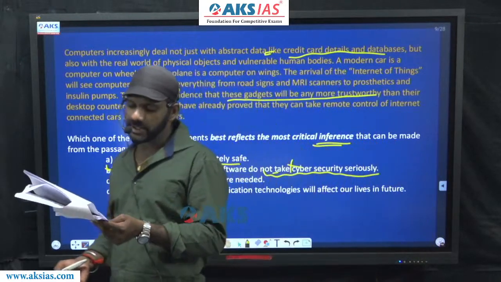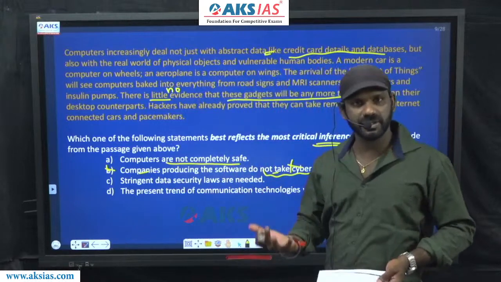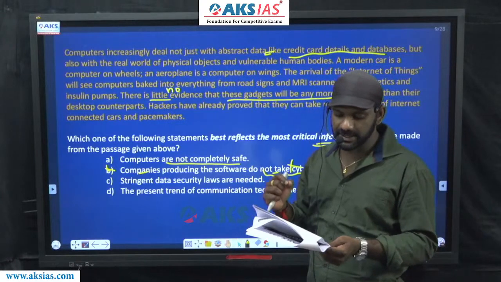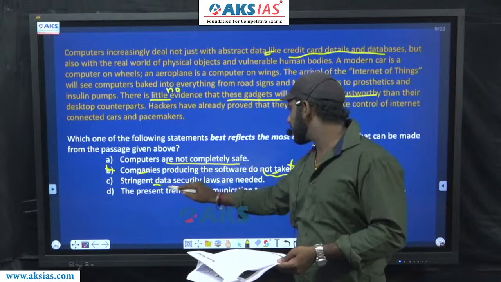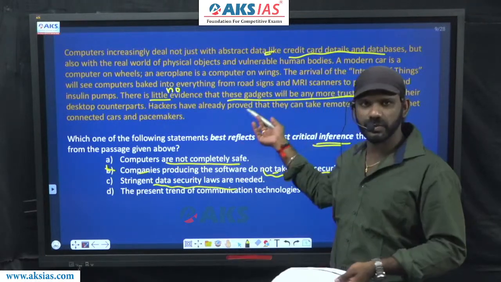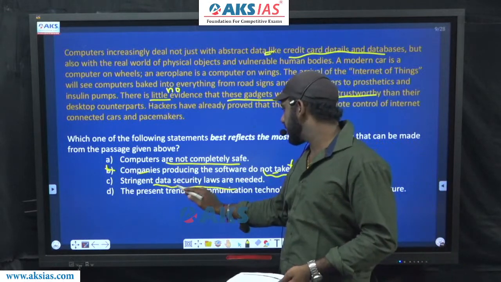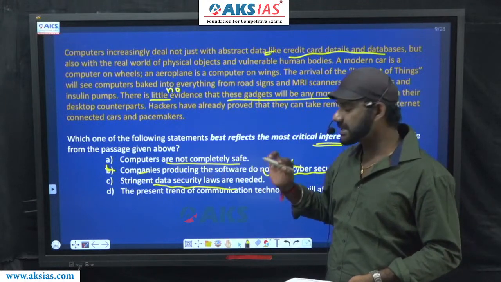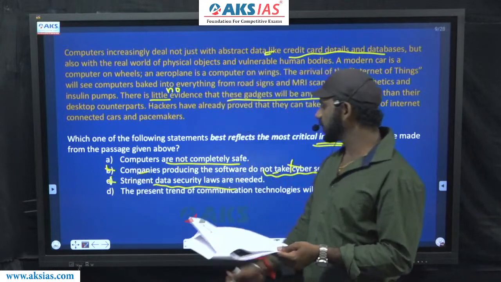Come to C. Stringent data security laws are needed. This can be termed as an assumption. From the details given in the paragraph, you can assume that strict data security laws are needed. This information is not given there in the paragraph. This is what we can assume from the paragraph, and from the last sentence also. Hackers, they hack it. So we need stringent data security laws. This can be assumed from the paragraph, cannot be inferred from the paragraph. C is eliminated.